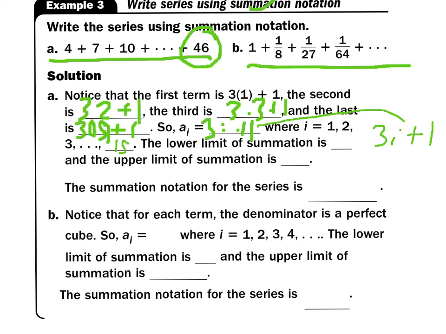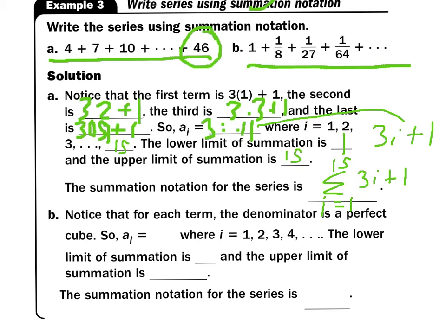The lower limit of the summation would be 1. The upper limit would be 15. Therefore, the whole thing is going to look like this. Sigma, stop at 15, I equals 1 on the bottom. So that says start at 1, stop at 15, and do 3I plus 1. And that's how we'd write that.